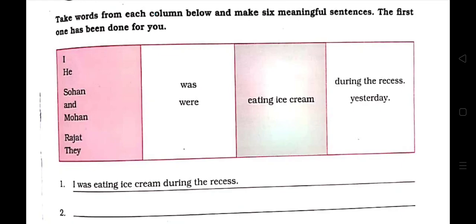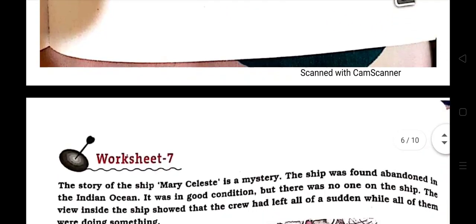In the last column, both of the part are correct with any one of it. Rajat was eating ice cream during the recess and yesterday, both are correct. Then they were eating ice cream during the recess and yesterday, both are correct. Okay children, you have to write here.